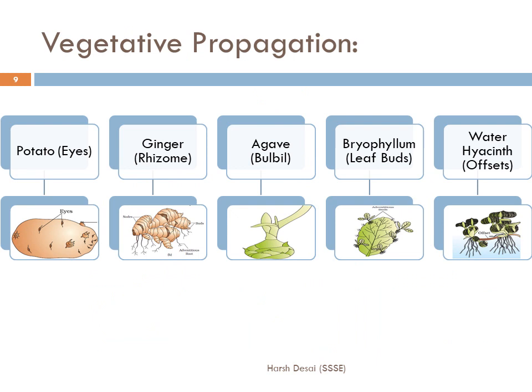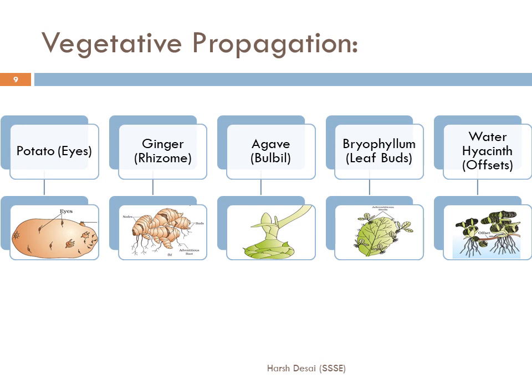The last type of asexual reproduction is vegetative propagation, which is observed in plants. Vegetative propagation can occur through different structures involved in this asexual reproduction process, which are called vegetative propagules. They can be runners, rhizomes, suckers, tubers, offsets, bulbs, etc. in different organisms. In potato, those are eyes. Ginger has rhizomes. Agave has bulbils. Bryophyllum has leaf buds, and water hyacinth has offsets.